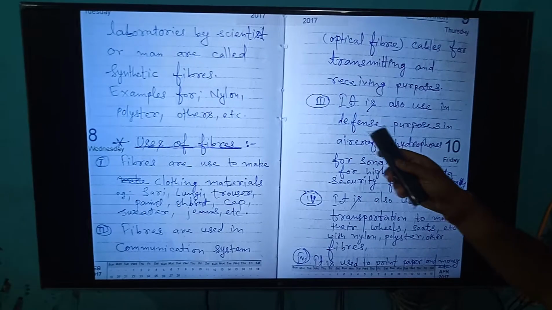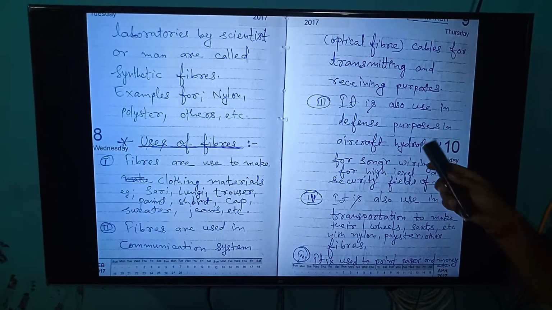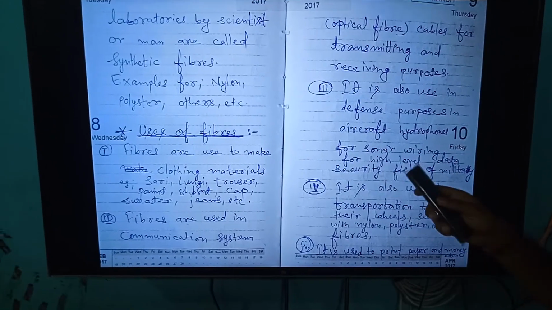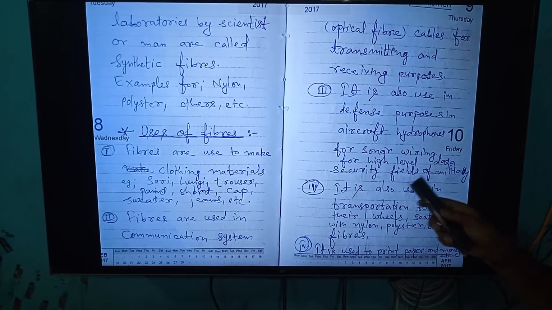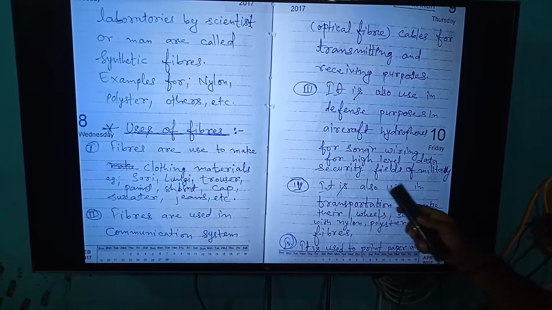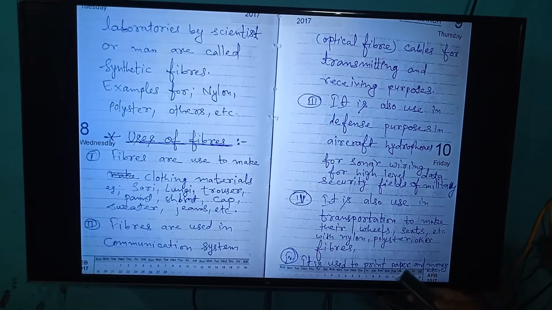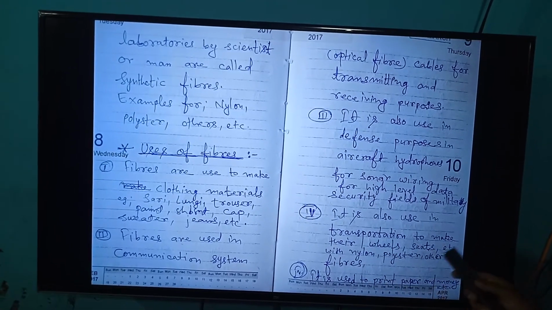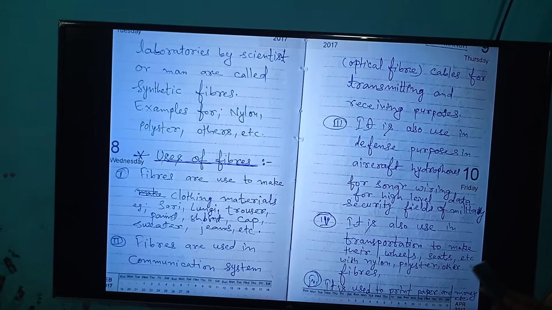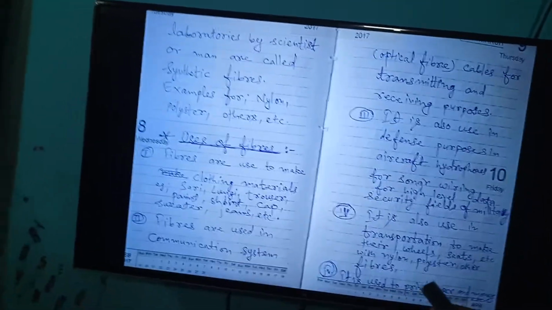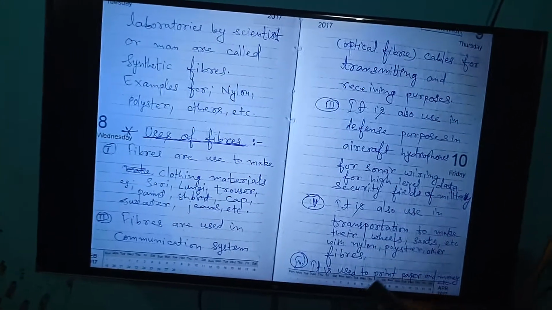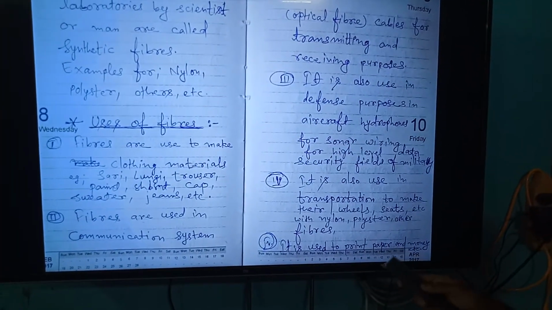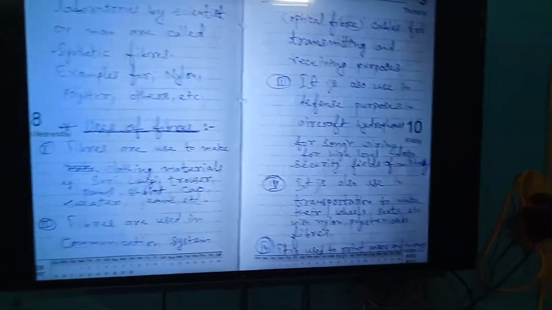Third, it is also used for defense purposes in aircraft, hydrophones for sonar, wiring for a high level of data security in the military field. Fourth, it is also used in transportation, to make wheels and seats with nylon, polyester and other fibers. Fifth, it is used to print paper and money, etc.